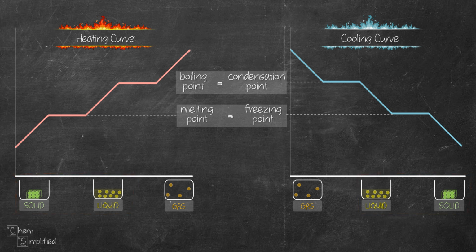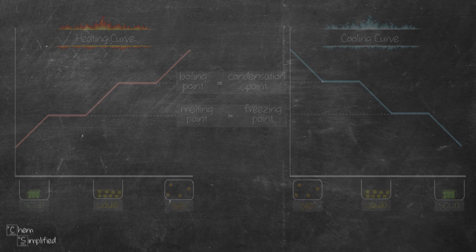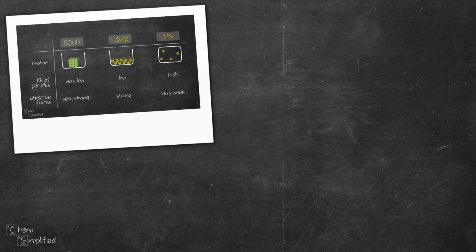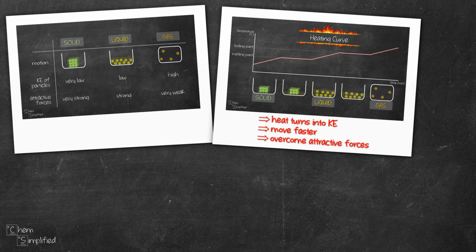With that, we're done explaining the changes of state using kinetic particle theory. Quick recap. We connected the motion, kinetic energy, and attractive forces in solid, liquid, and gas. Then we explained what happens to the particle when heat is applied and the particles change from solid to liquid and gas state. That gives us the heating curve.